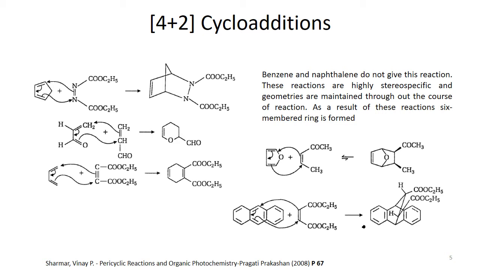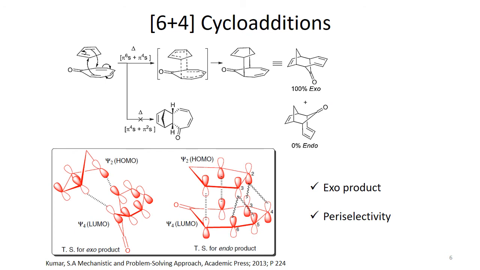So these are the points you can extract from these examples of 4+2 cycloaddition reaction. When we go into further details of the 4+2 cycloaddition reaction, you shall get more insight into these reactions. Here is another cycloaddition reaction, that is the 6+4 cycloaddition reaction.